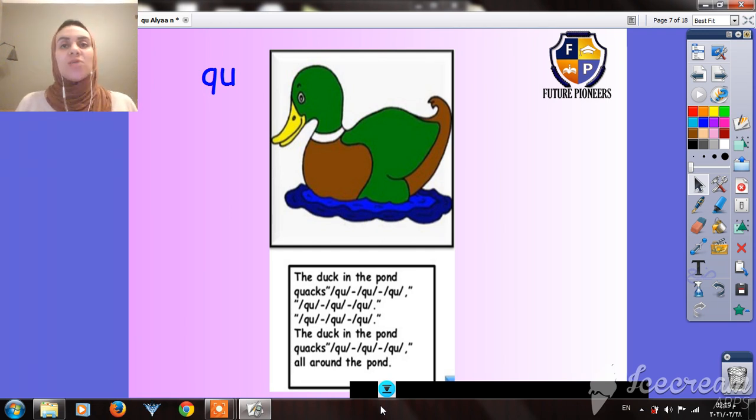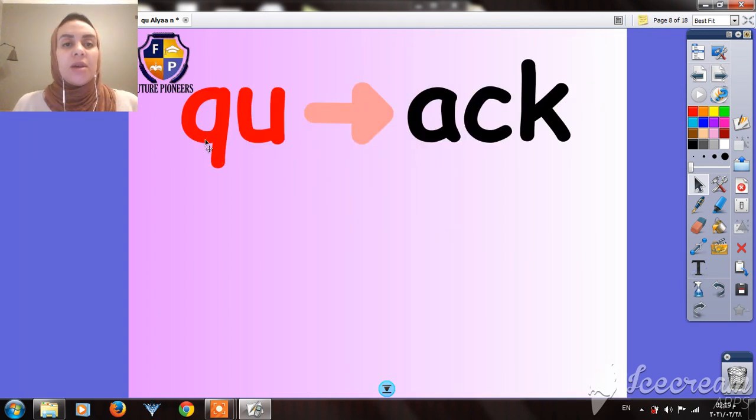Today our lesson will be about the sound Q. What is the sound Q? It's the letter Q and U together that makes the sound Q. Q. Here we have Q and U. We said they sound what? Q.